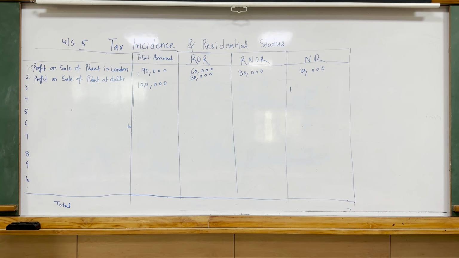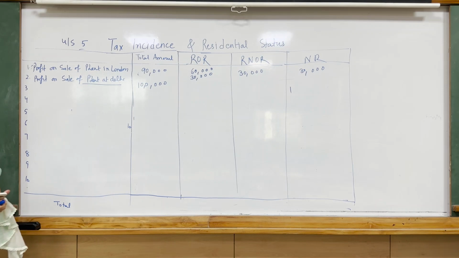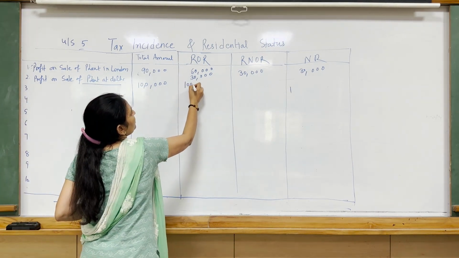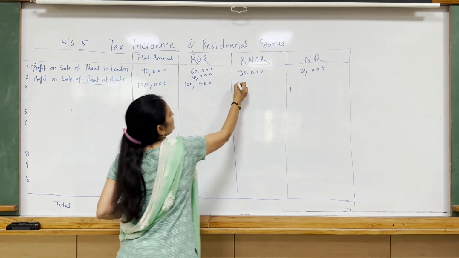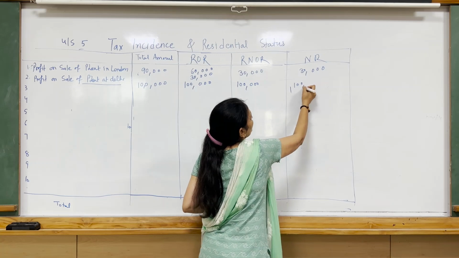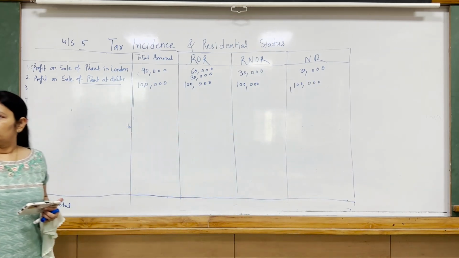So on this basis, the plant is in Delhi, it's an Indian income fully. So fully taxable in all the cases. It is immaterial that 1/4 is received in London because the source of income is India. So it's an Indian income.